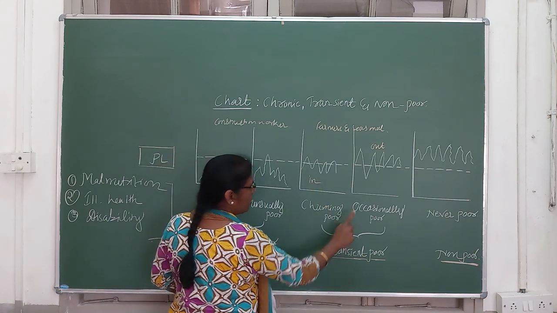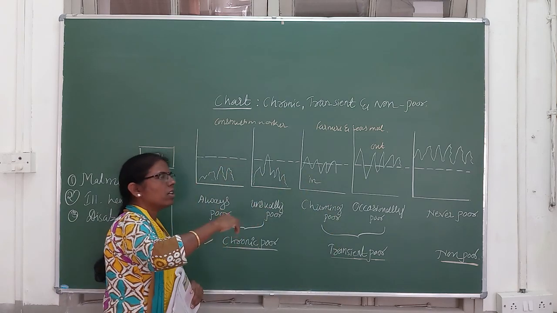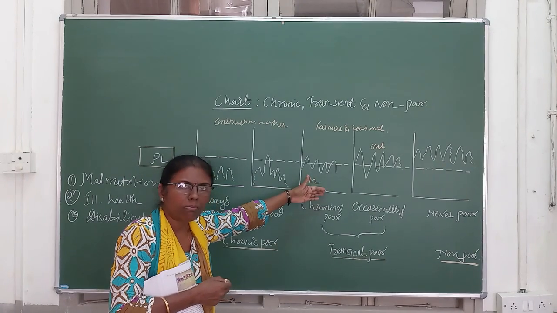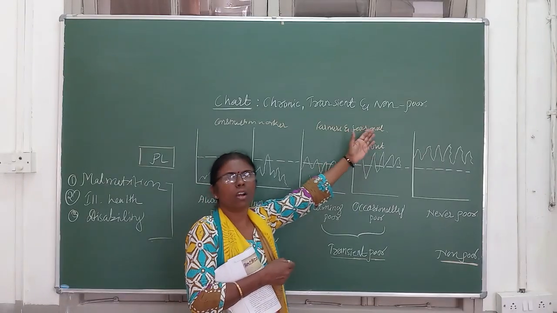So when we add these two, we will get what? Transient poor. So they are not always above the poverty line or always below the poverty line. So sometimes they are in and sometimes they are out.